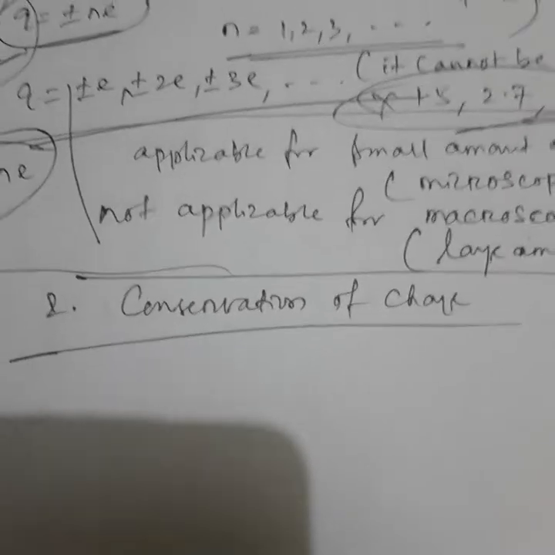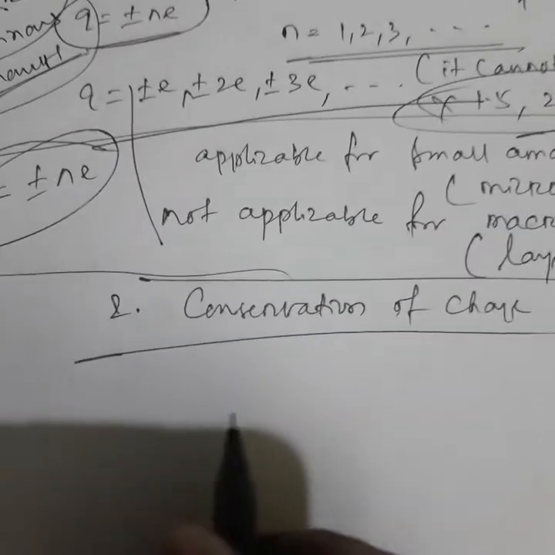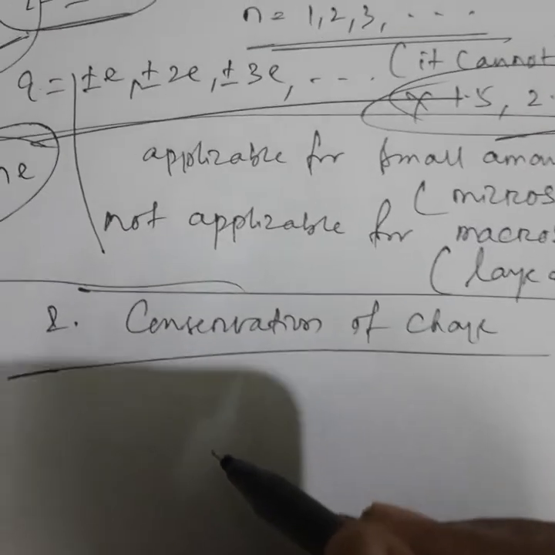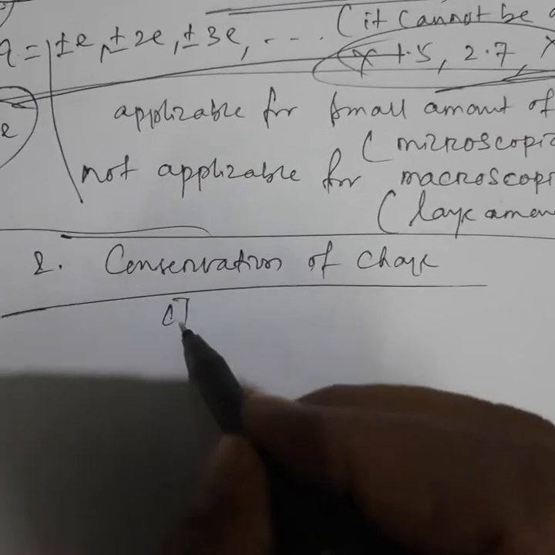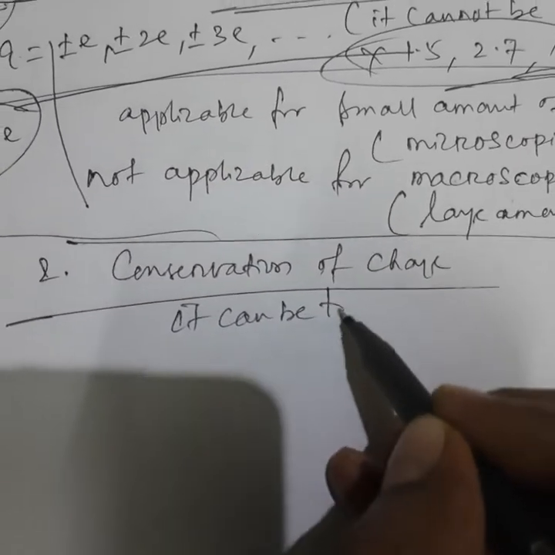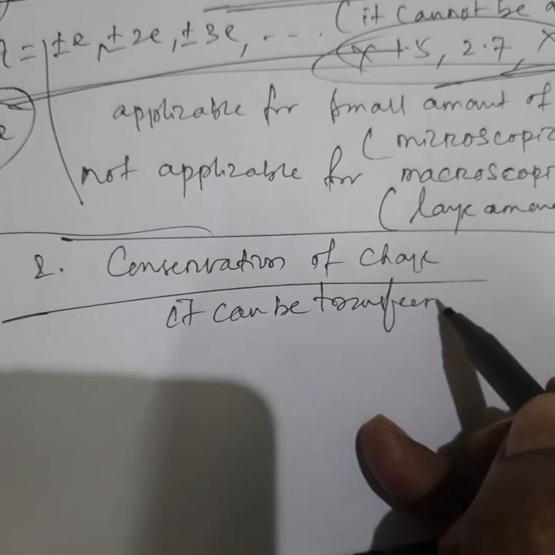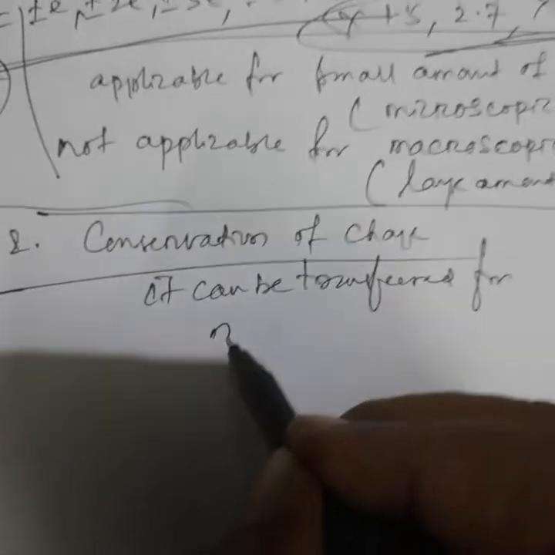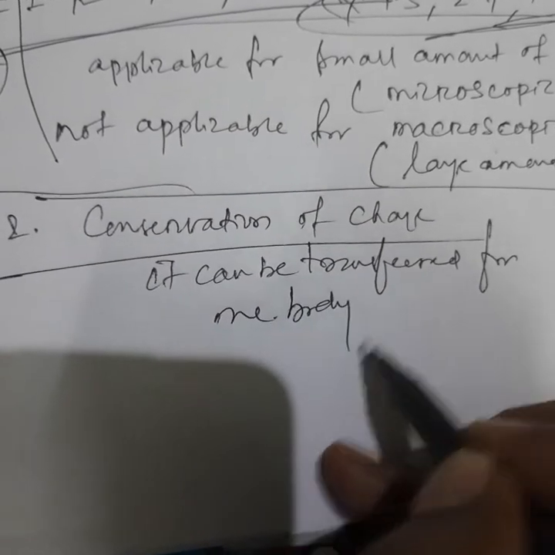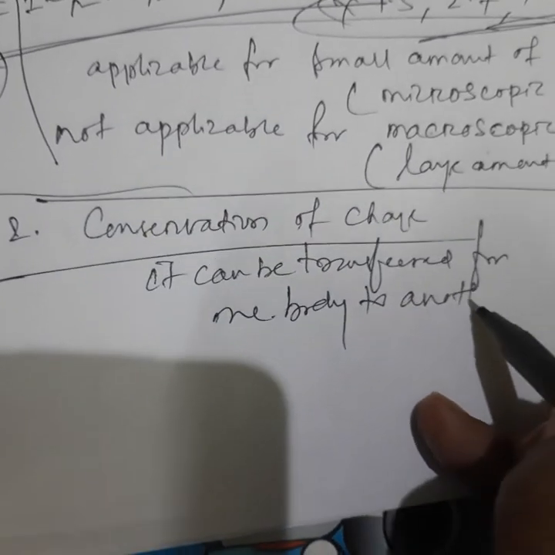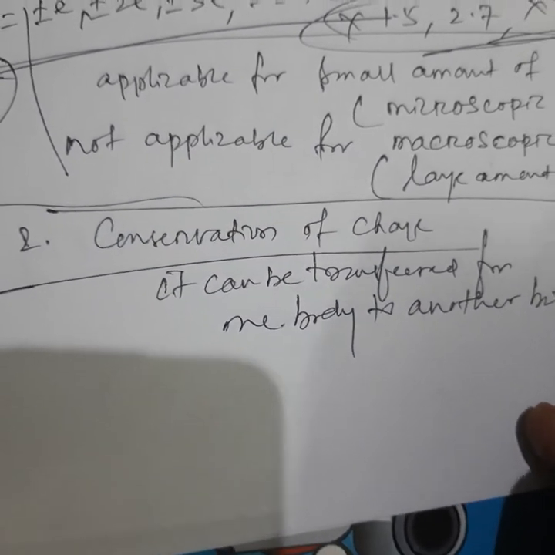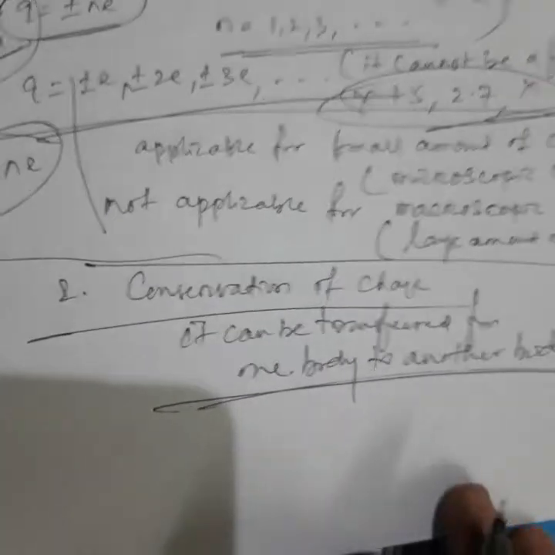Likewise here also we can say charge can neither be created nor destroyed. It can be transferred from one body to another body.